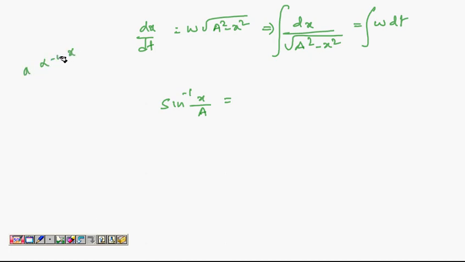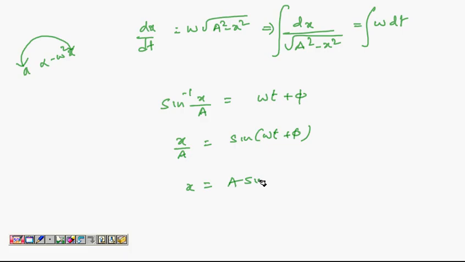Remember, we wrote it as omega square. It's a constant. So it is omega t plus some other constant phi. When you do an indefinite integral, you will get a constant. So x by a will be sine of omega t plus phi. So you can see x equal to a sine omega t plus phi.